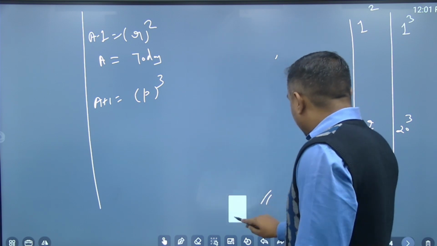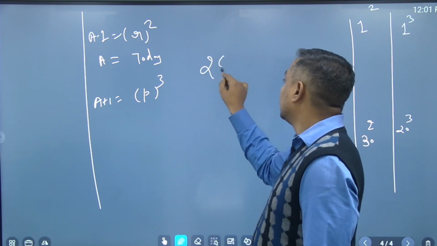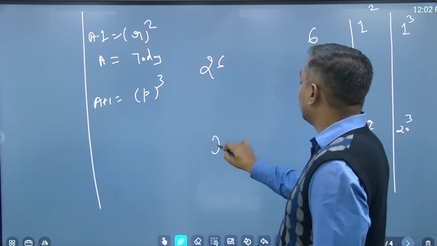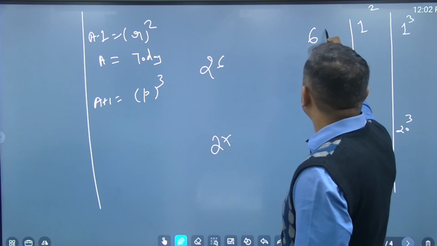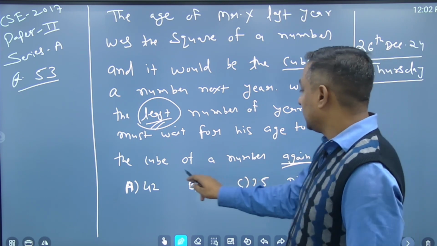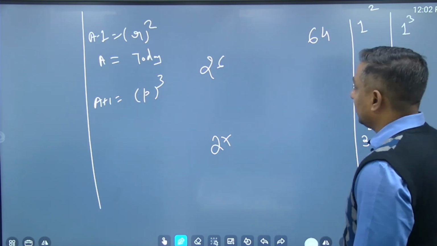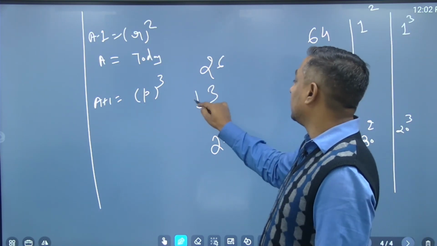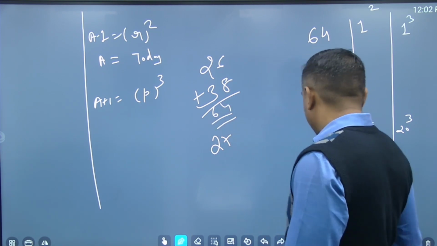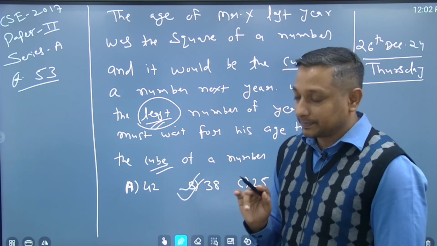So, if I take his age, today his age is 26 years, the next perfect cube number after 27 is going to be 64. And look at the question what they have asked, become the cube of a number again. So, if he is at 26, if I add 38 to it, it will be 64 again. Now, 38 is going to be your answer.